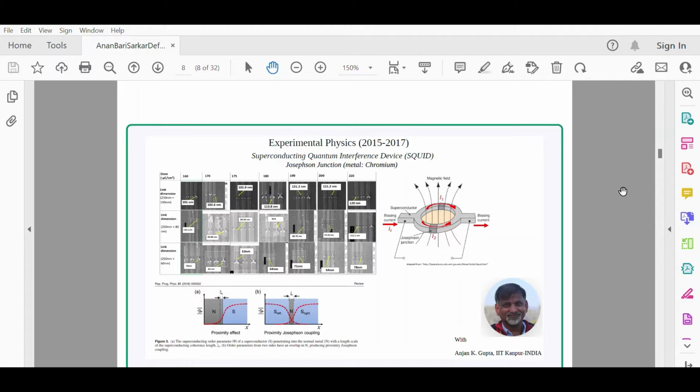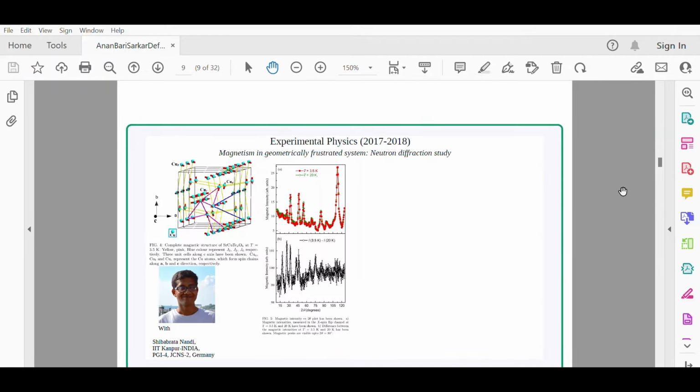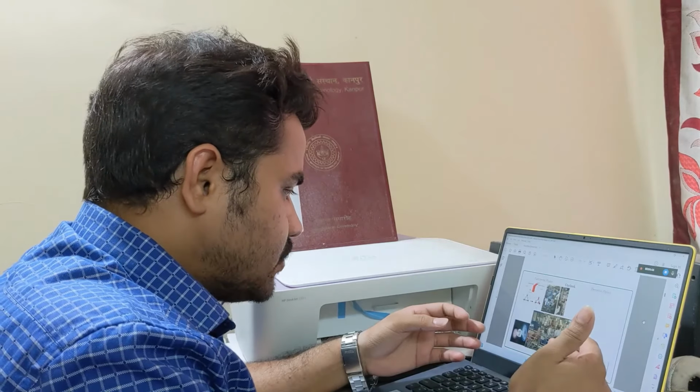But the concept of the Josephson junction that I have already mentioned in my earlier slides is bringing two superconducting systems in close proximity to each other and then observing the proximity effect. Once you have these weak links, you connect more weak links simultaneously and prepare the superconducting quantum interference devices. And then I got an opportunity to visit the UD Center